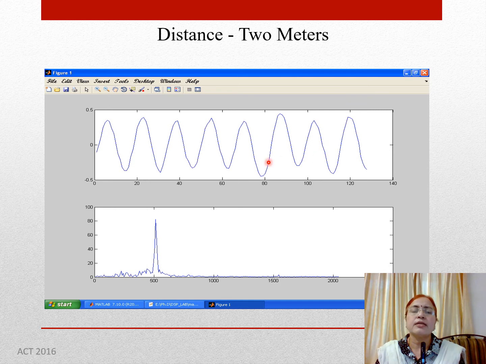This is the received signal, and you can clearly see that this is a sine wave, and its FFT is plotted here, and we can see here the frequency is exactly 500 Hz. So we can say that we have faithfully received the signal transmitted from the first PC. So over 2 meters, we can recreate the original signal faithfully with the exact same frequency.